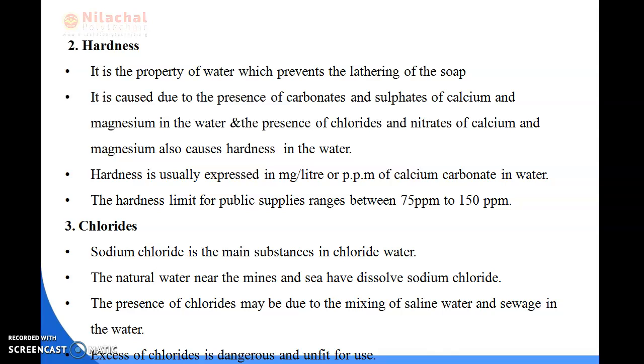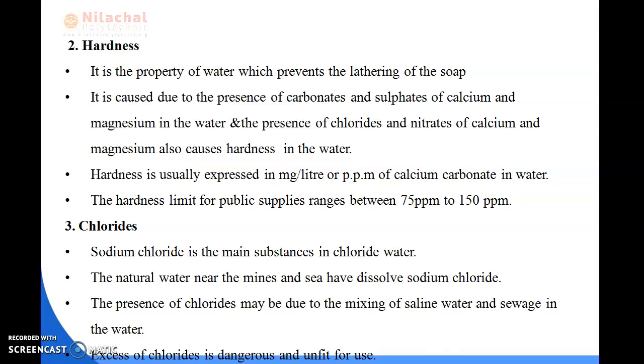Next we will be discussing chlorides. Sodium chloride is the main substance in chloride water. Natural water near mines and the sea has dissolved sodium chloride. The presence of chlorides may be due to the mixing of saline water and sewage in the water, and an excess of chlorides is dangerous and unfit for use.